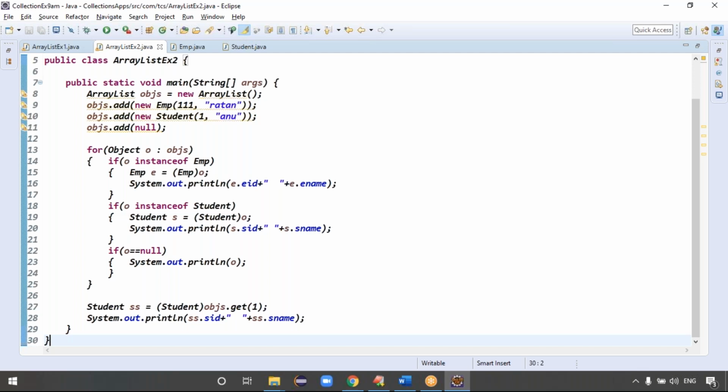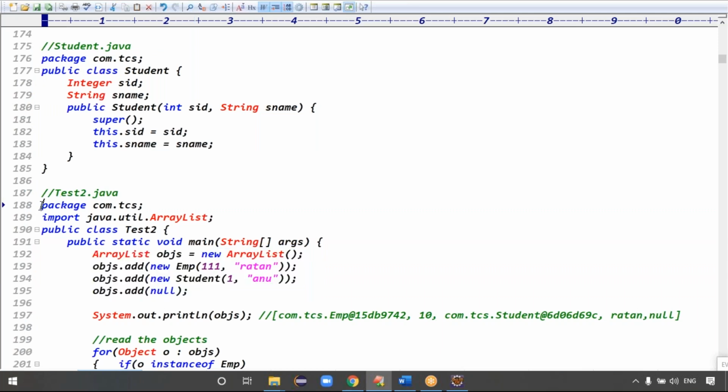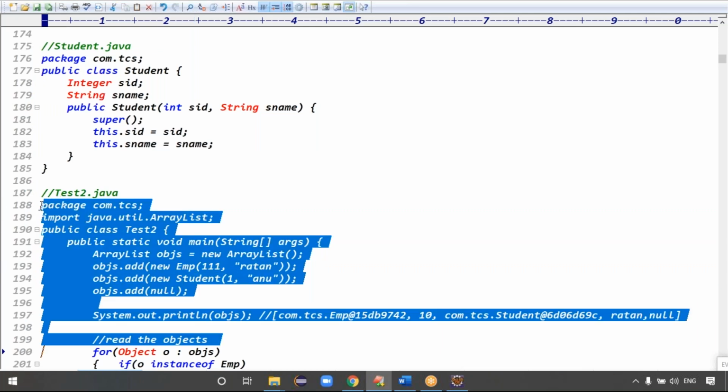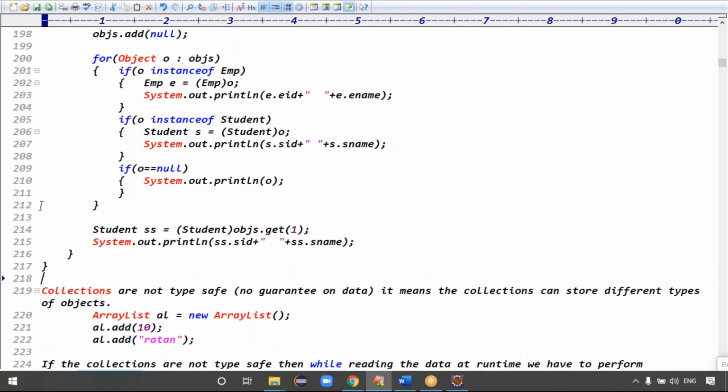There is no guarantee on the type, because a collection contains one type of data, then different types of data. Now tell me, guys, are collections type safe or not type safe? Definitely, collections are not type safe.